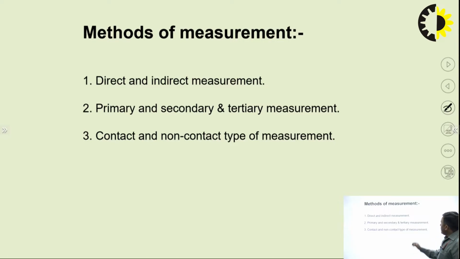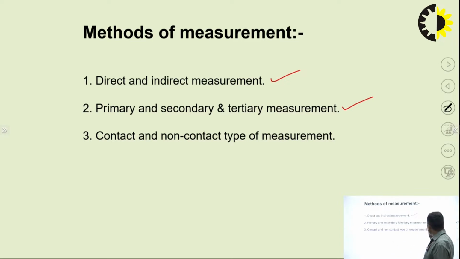Then I am coming to how we go for measurement. What are the different ways through which we can perform the measurements? There are three different categories in which we can classify the methods of measurement. One, direct and indirect measurement. Another one is primary, secondary and tertiary measurement, and contact and non-contact type of measurement.